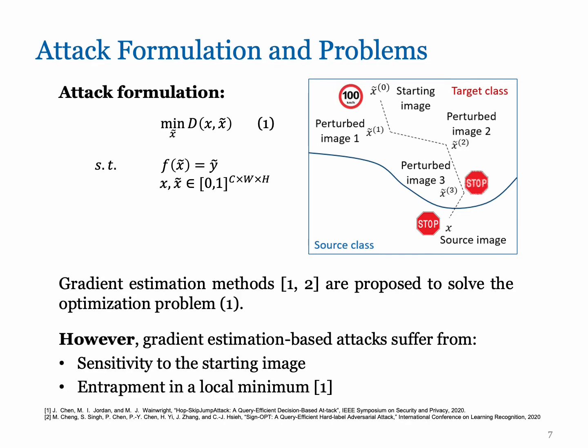In the decision-based setting, only the model's decision is available and accessible to adversaries, so it's impossible to apply gradient methods directly. Therefore, many gradient estimation methods have been proposed to solve the problem. However, the existing attacks suffer from the following problems: sensitivity to the starting image and entrapment in a local minimum. Therefore, we spend our efforts to understand the problems of gradient estimation methods and develop a more robust and query-efficient attack by answering 3 research questions.